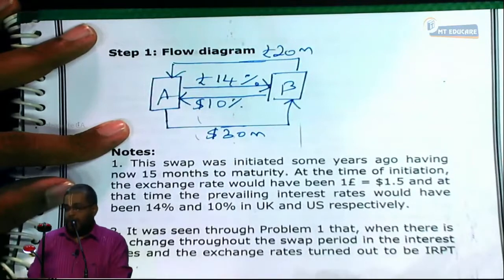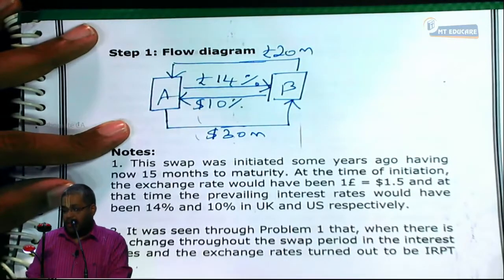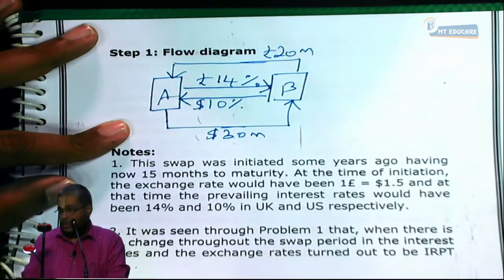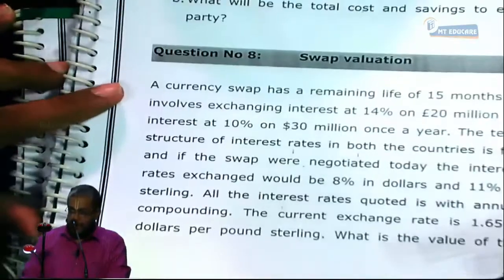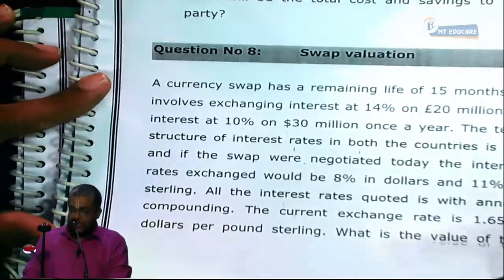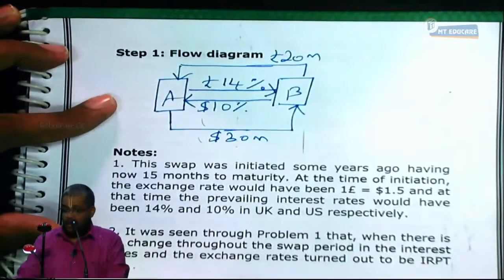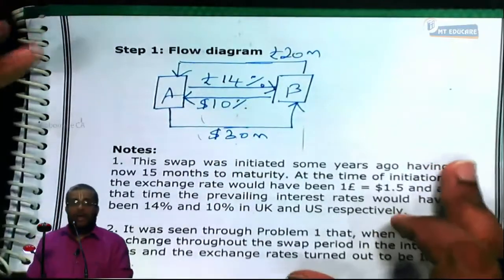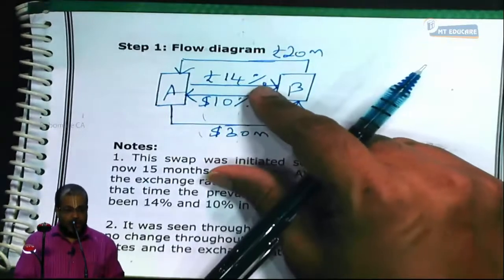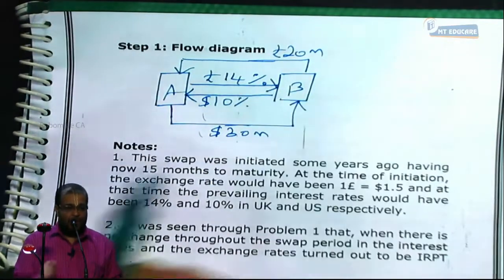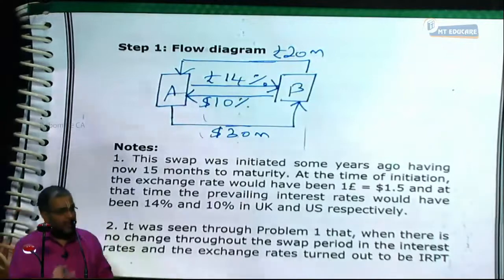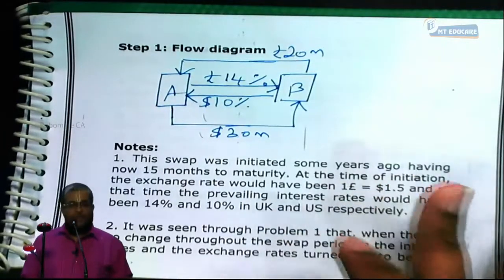Now, today the spot exchange rate is how much? 1 pound is equal to $1.65. Okay. If you put all this together, we may understand that this swap need not have the same value. One party may be having more value, and somebody may be having less value.